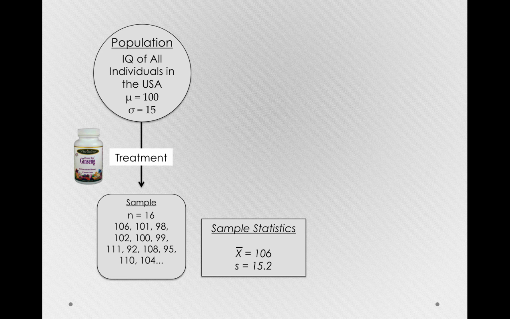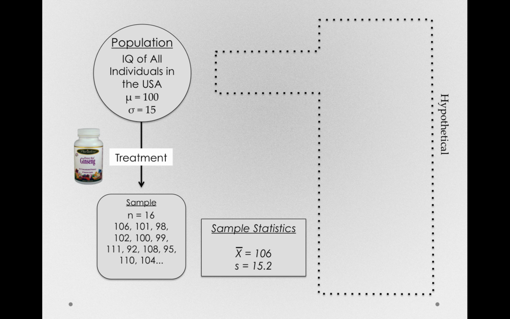Now, although this is the way we would actually do this experiment, it's statistically analogous to another situation, and one that we always need to retain in the back of our minds when we're doing science. What we're really making an inference about is a population that's been treated. What would happen if every individual in the population were to take our treatment? What would the population mean be after that treatment? So let's draw in a hypothetical situation on the right.